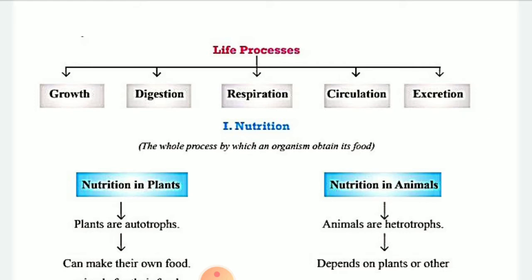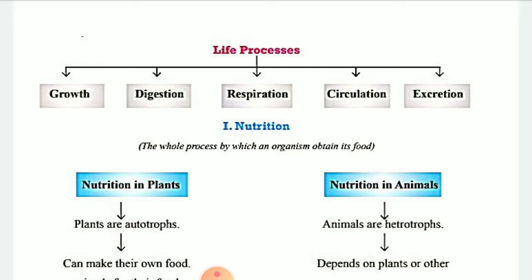Next process, digestion. In digestion, there is a breakdown of complex food particles into simpler ones by the help of enzymes and other chemical processes, and during that time a large amount of energy will be released. Respiration, in that what happens? In the presence of oxygen, the food is oxidized. By the help of the breathing process, the oxygen will be taken in, and then it will be circulated with the help of the blood throughout the body.